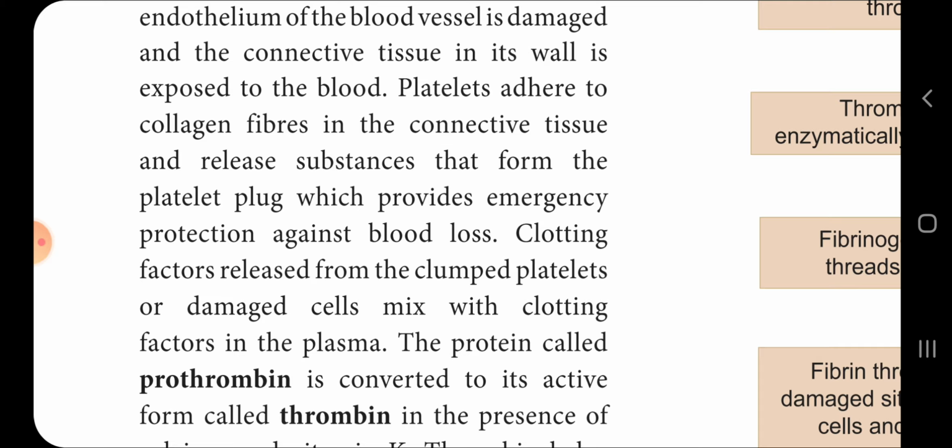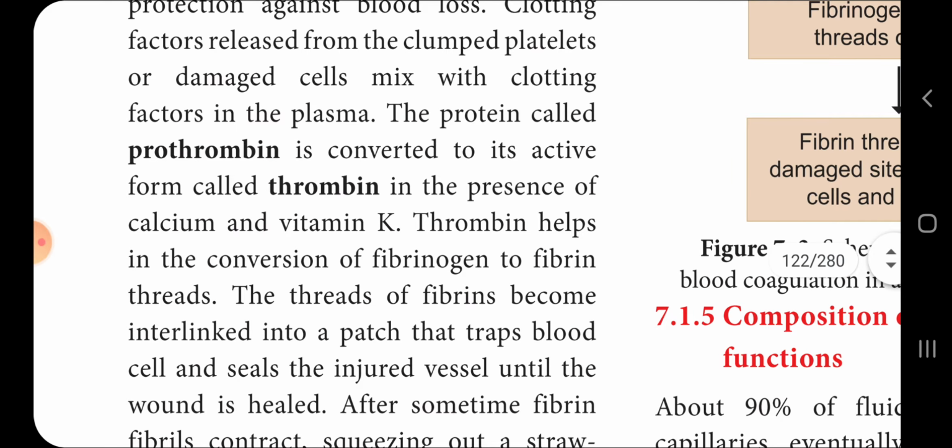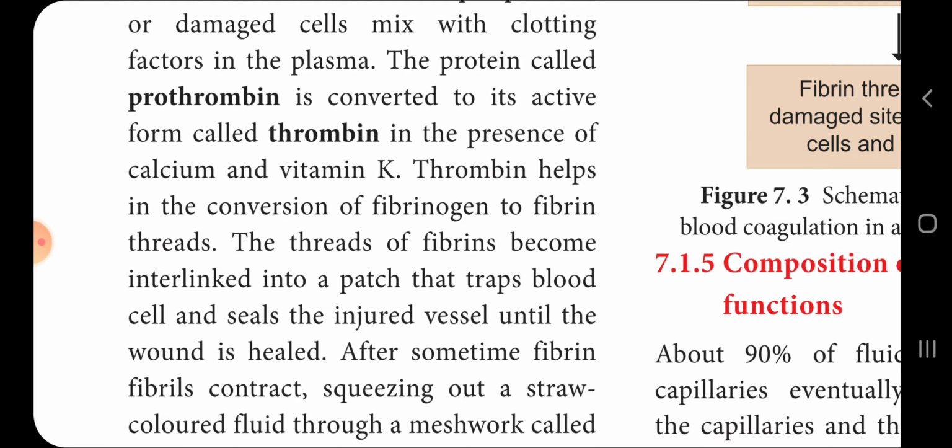The clotting factors released from the clumped platelets and damaged cells mix with the clotting factors in the plasma. Out of the protein pair, prothrombin is converted into active thrombin, அது மாறும், எப்போ மாறும்னா, in the presence of calcium and vitamin K இருக்கும்போது. The thrombin helps in the conversion of fibrinogen to fibrin, like a thread மாதிரி மாற்றுது. The threads of fibrin become interlinked, trap blood cells and seal the injured vessel until the wound is healed. காயம் குணமாற வரைக்கும் இந்த வலைப்பின்னல் இருந்துகிட்டே இருக்கும்.